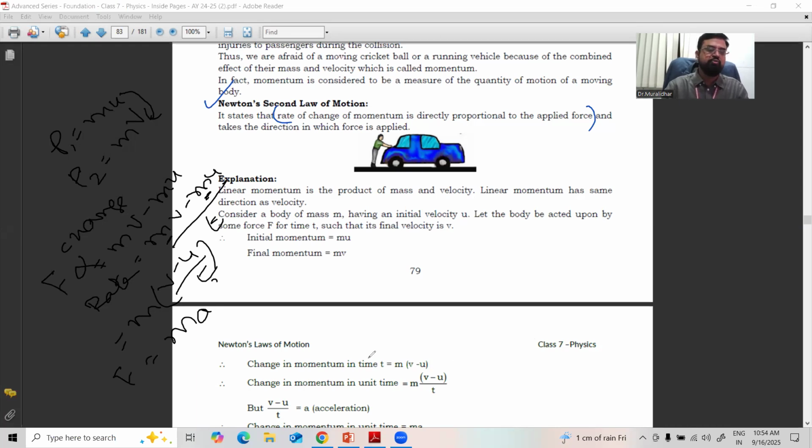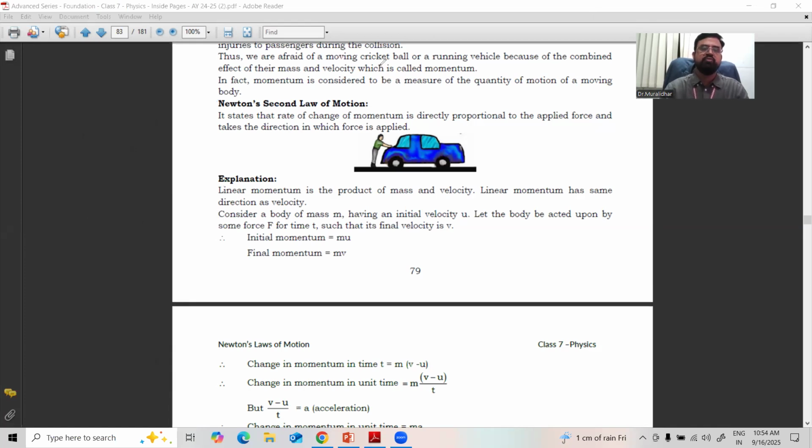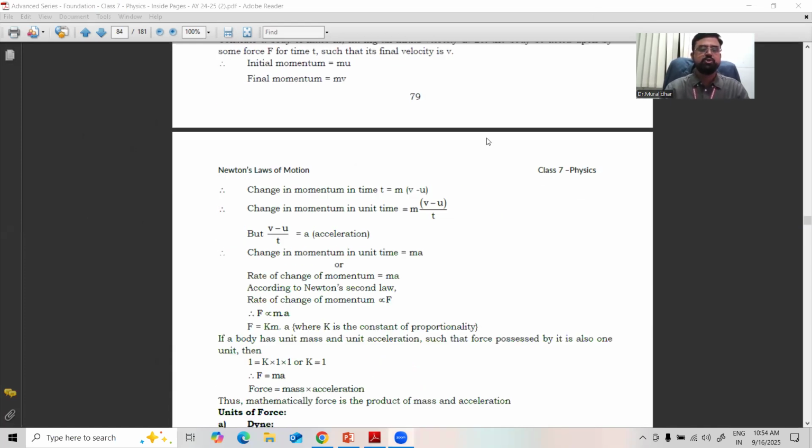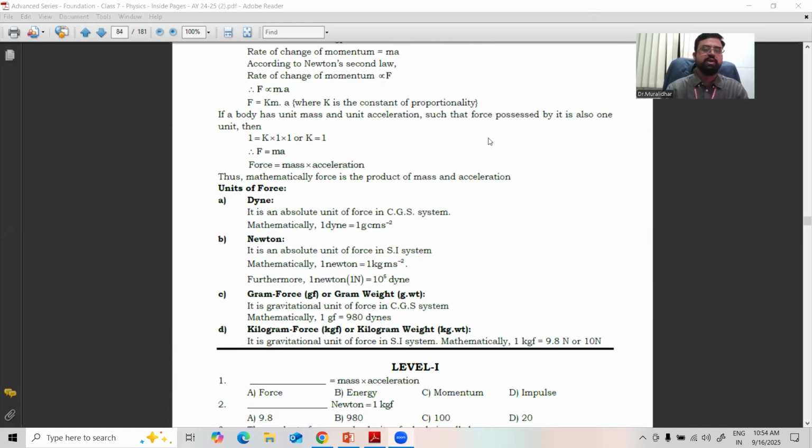From that we got the very popular formula in physics. Newton's second law of motion is also called the law of momentum. A simple definition, there are no complications, a simple way from the definition of acceleration. Clear? That is Newton's second law, F is equal to ma.